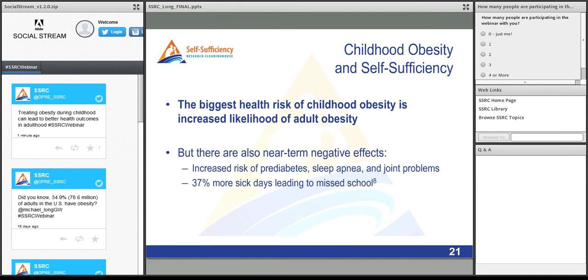And I think this is consistent with the broader self-sufficiency community's focus on child development as really a core component of long-term self-sufficiency development at the population level. But there are also near-term negative effects of childhood obesity. There's increased risk of prediabetes, sleep apnea, joint problems, and 37% more sick days leading to missed school. And here, again, is another barrier to self-sufficiency. If children are missing school, they're not getting education, and we know that education is a key component of creating a well-developed child that will develop into a self-sufficient adult.